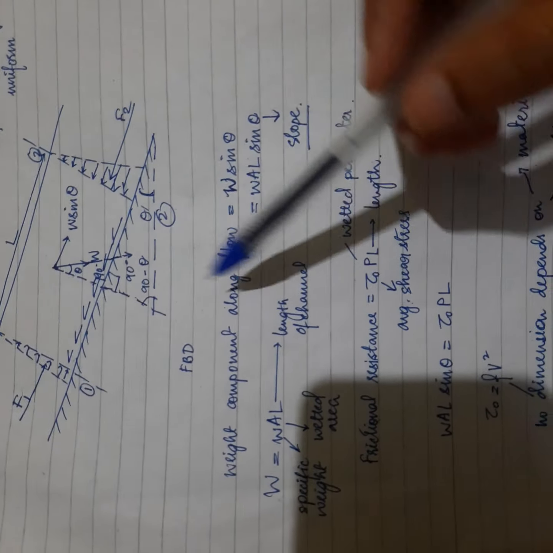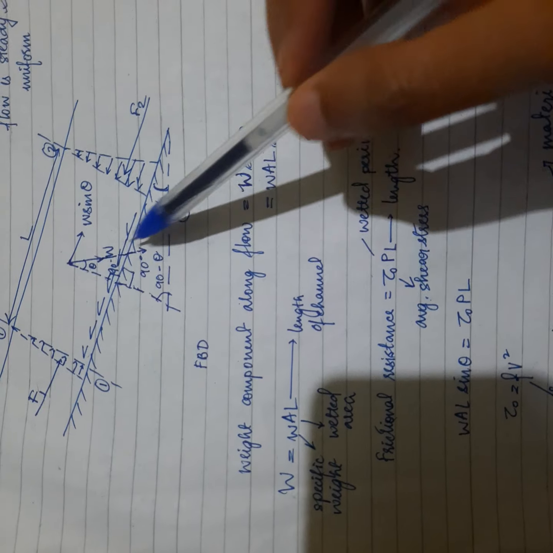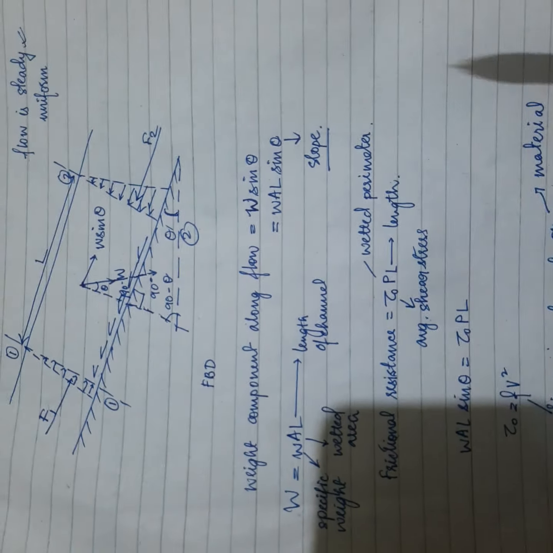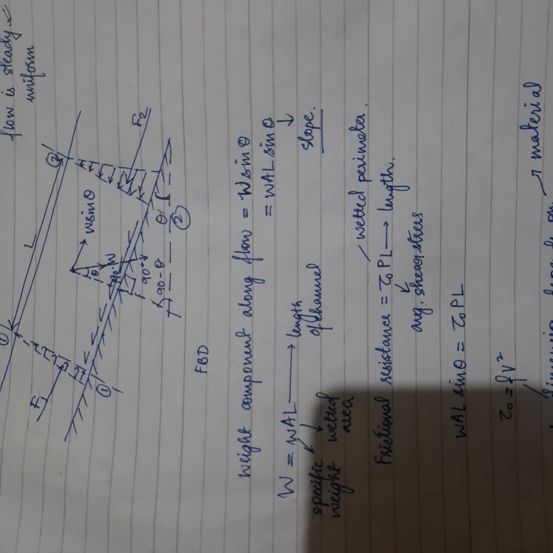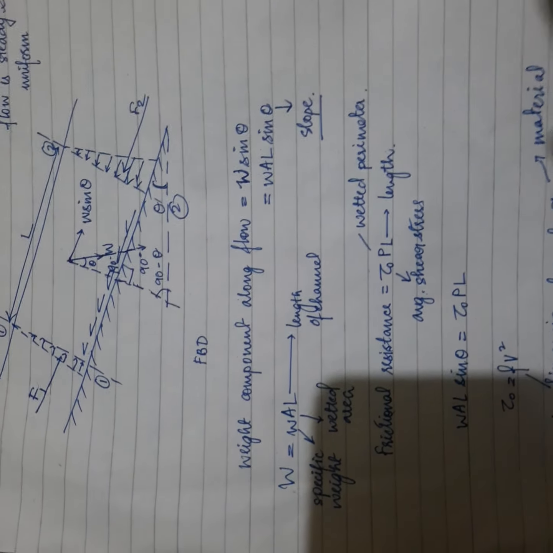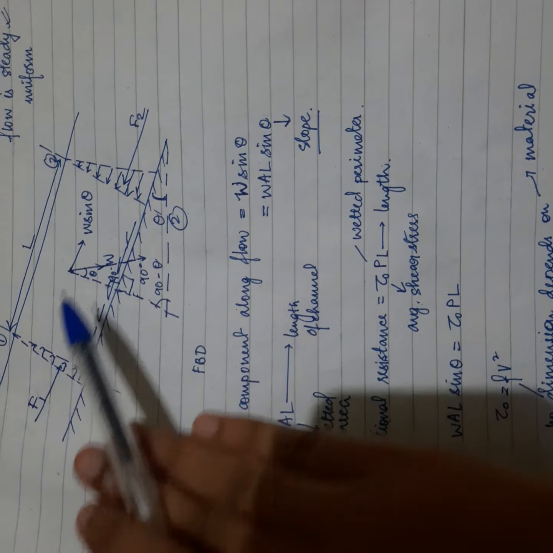Anyways, so what happens? Weight is acting downwards and there is a component along this way. Because water is flowing, weight will also act in this manner. It will act downward, but because of the flowing liquid, it will have a component of weight. On this side there will be a component: that is W cos theta, and this is W sin theta along the flow.